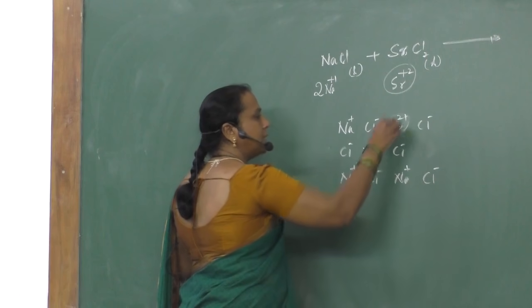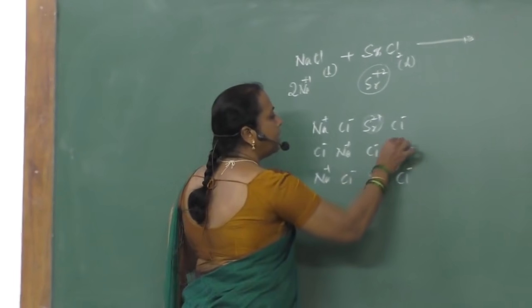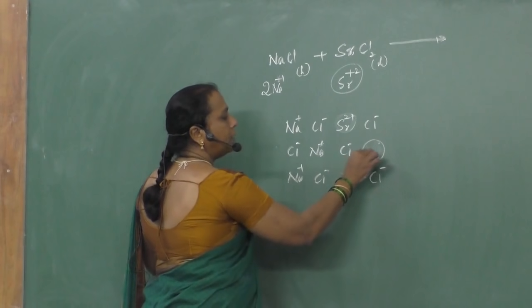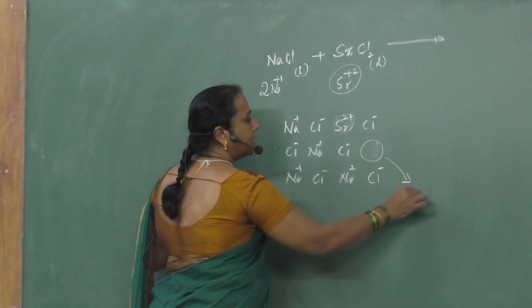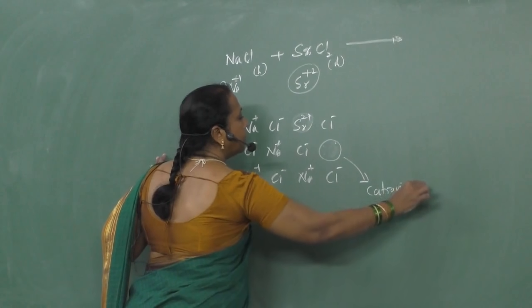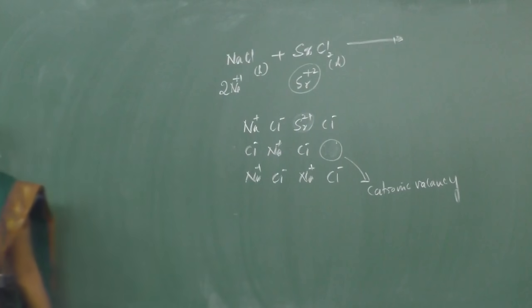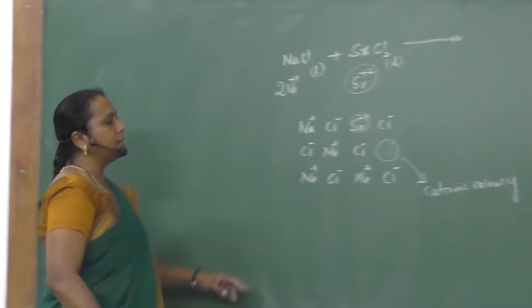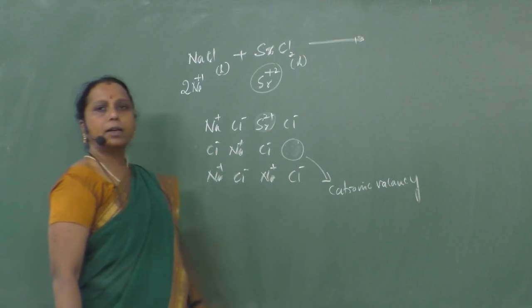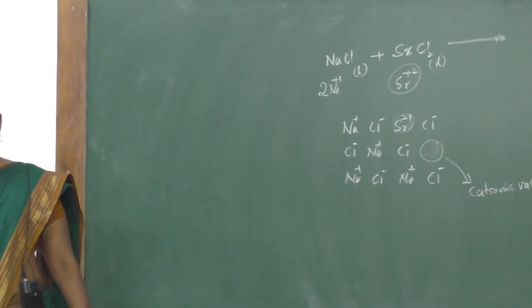Only one vacancy is occupied by the strontium, the other one remains unoccupied. What kind of unoccupied vacancy is it? It is a cationic vacancy. So what is the question here? What type of vacancy is produced? Cationic vacancy.